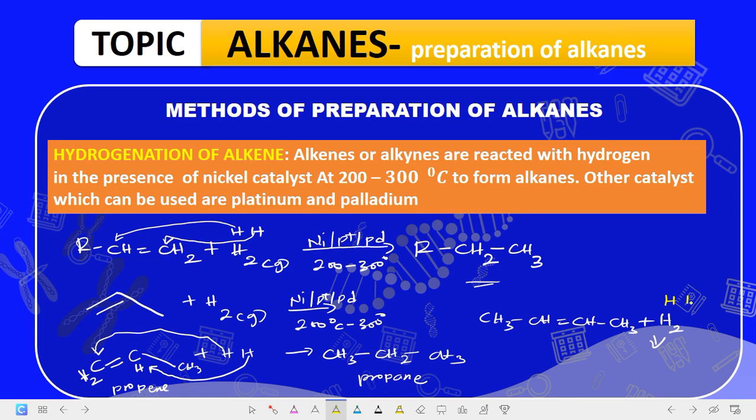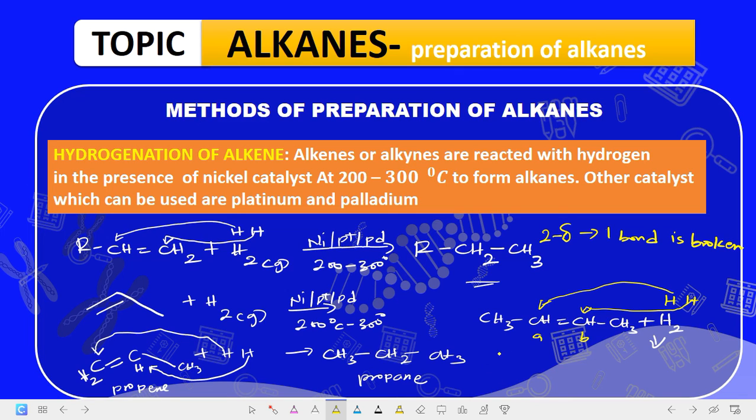Of course, we know that this H2 can break down to give you 2H. Now one of the H visits here and the other H visits here. Why is it that they always visit these two carbons, carbon A and B? It is because this is the site of reactivity of the alkene. Whenever two sigma bonds are added, one bond is broken.